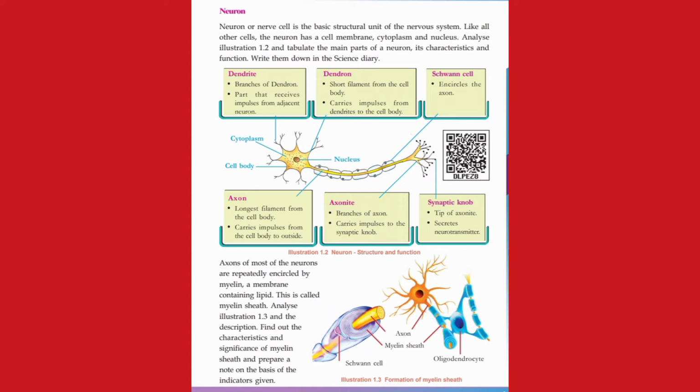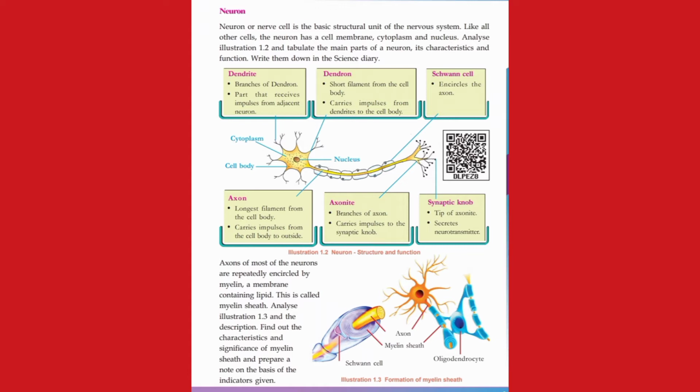Observe the picture, the diagram showing cytoplasm, cell body, nucleus, from which some other parts are also labeled. What are they? Axon, axonite, dendron, dendrite, Schwann cell, synaptic knob. Axon is the longest filament from the cell body and it carries impulses from the cell body to outside.